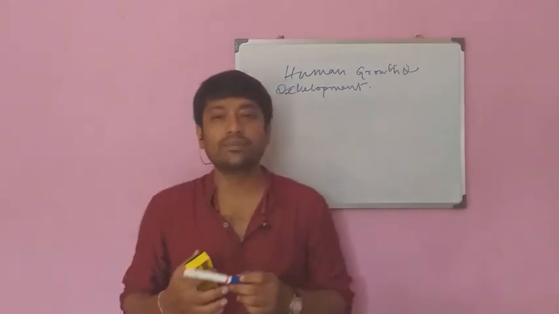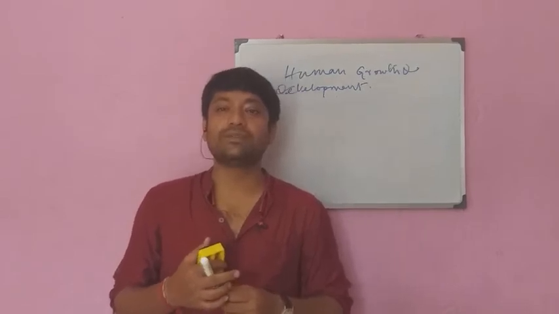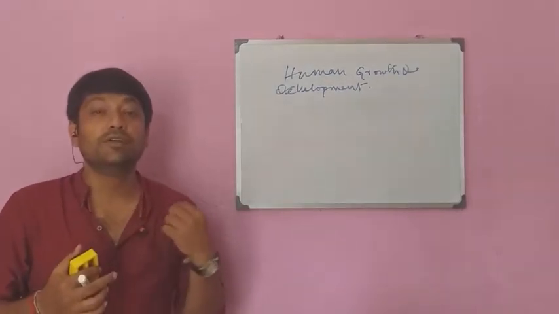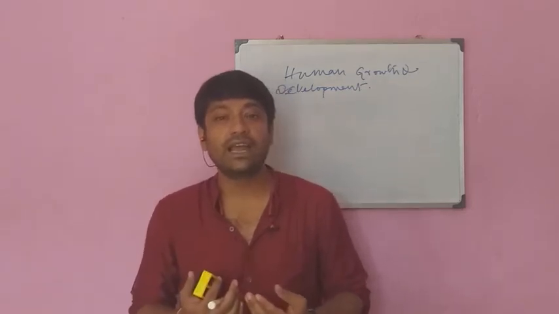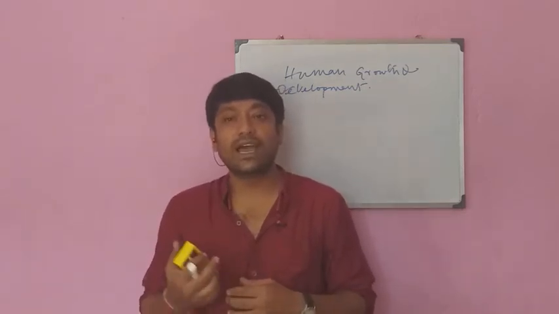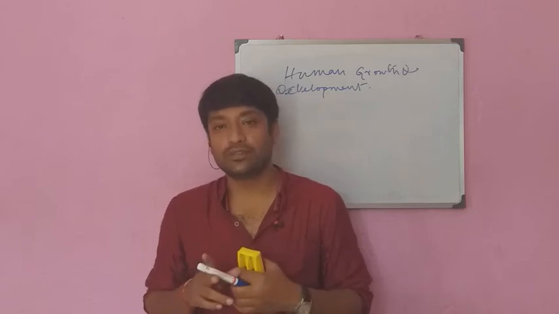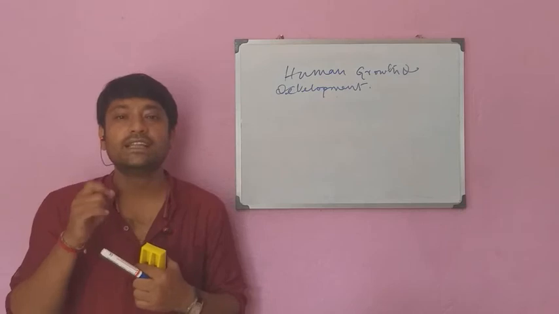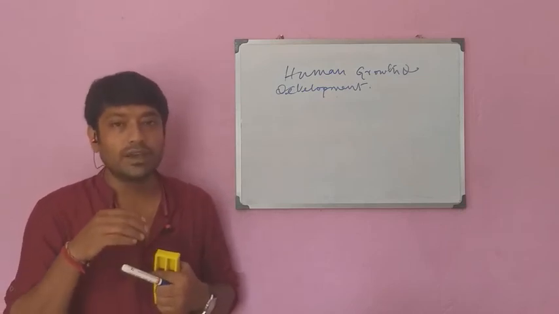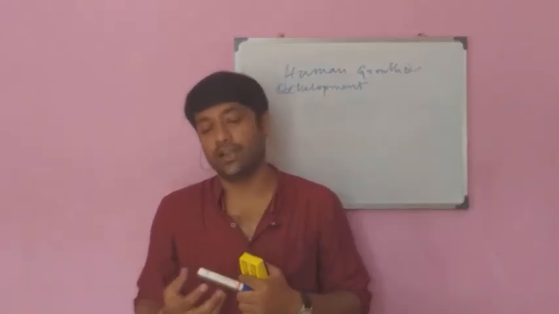Now look, another important question: the significant effects of environment are manifested before birth of child, after the birth of child, at the time of adolescence, or none of these. So the significant effects of environment are manifested at the time of adolescence.